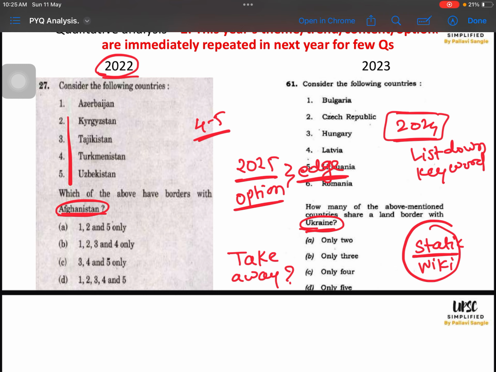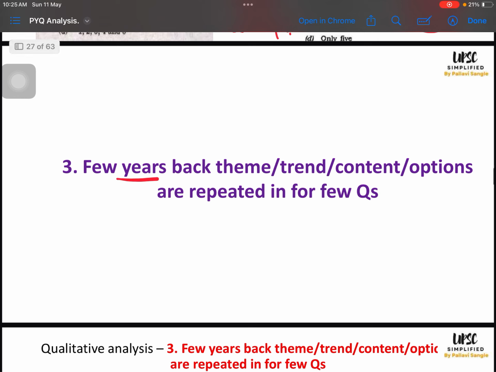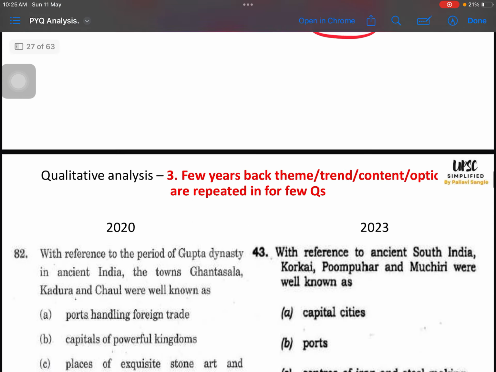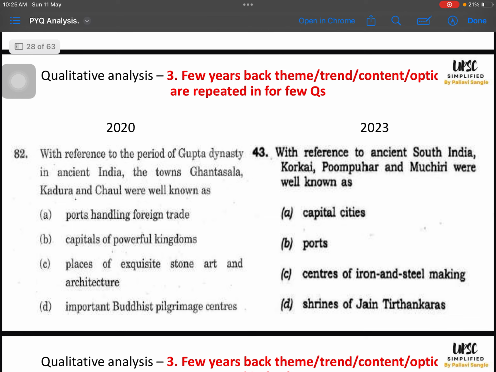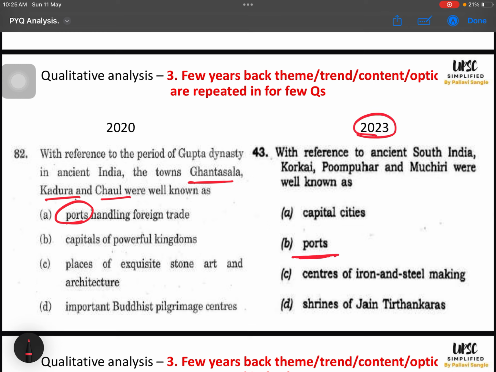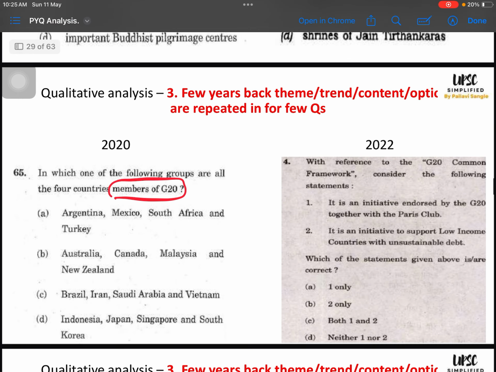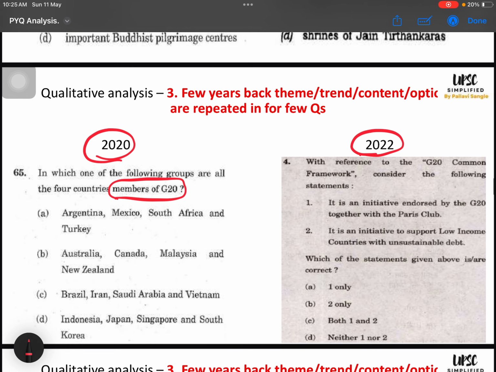So the next trend is that a few years back a theme, content or option is getting repeated in the next few years, right? In 2020 they asked about Ghantasala, Kandla and Chola, which are ports. In 2023 they asked about ports. Then exact repetition of theme. Then they asked about members of G20 in 2020. In 2022 they asked about the G20 common framework.